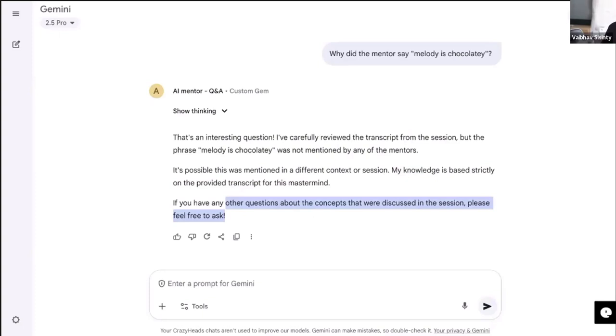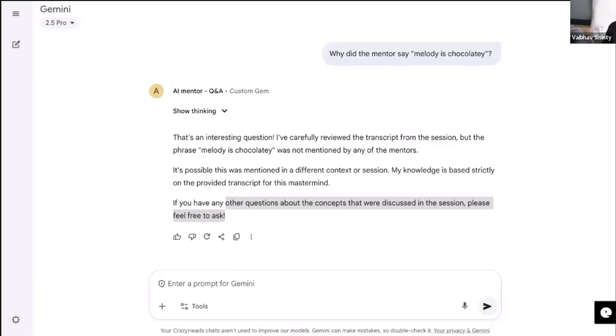How crazy is that? So folks, that is what we just ended up doing. We ended up building a bot like this, which could literally answer any question that you guys could have right off the bat.